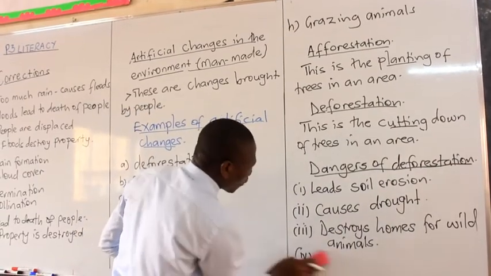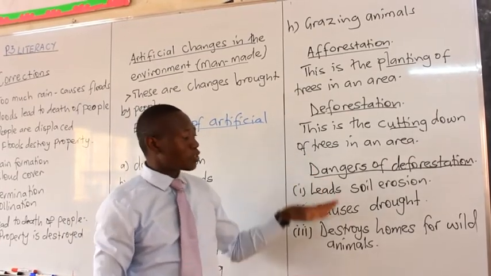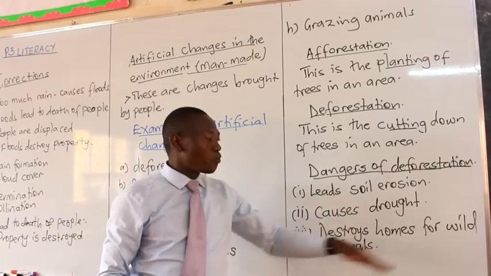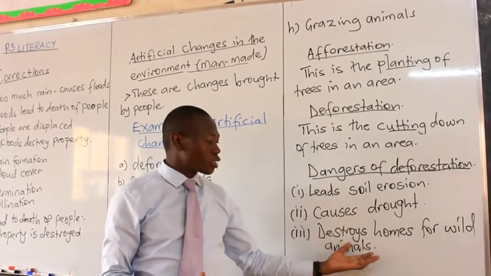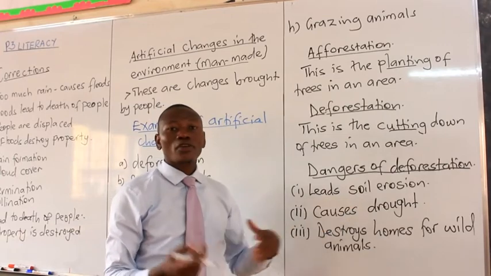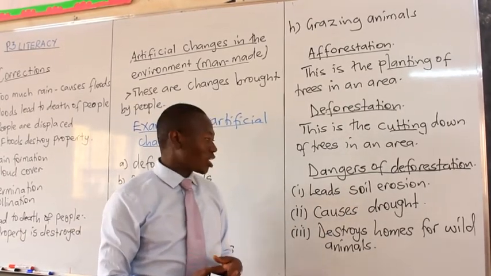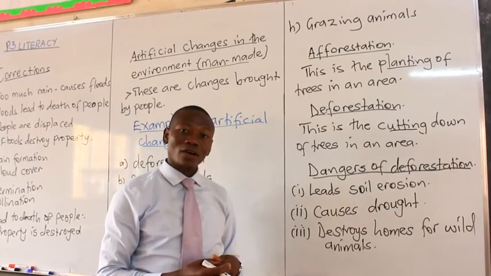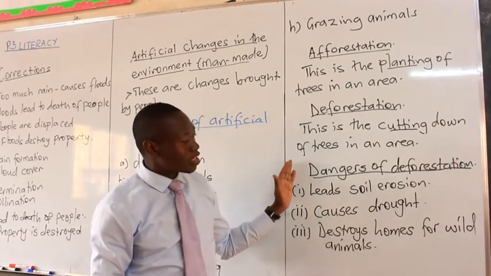Okay, we can stop on that since we have a lot of dangers. So I'll talk about more as we go to other classes. Destroying the home for wild animals, you know that. Animals live in bush. So when you cut down trees where they're supposed to stay, then you are destroying their homes. When you cut down trees, you are reducing the chances of rain formation. When you cut down trees, you promote soil erosion in our compound or in our environment. So this is not good.